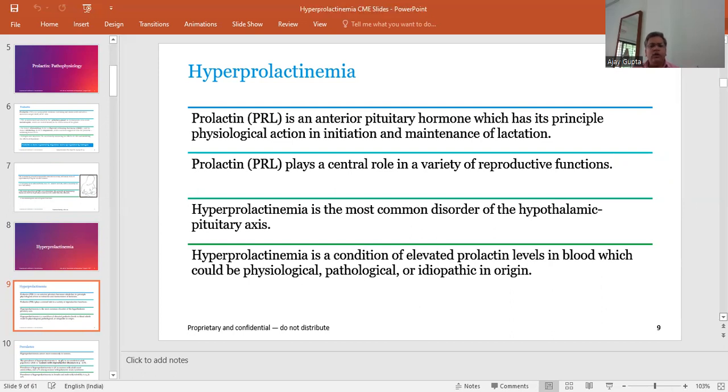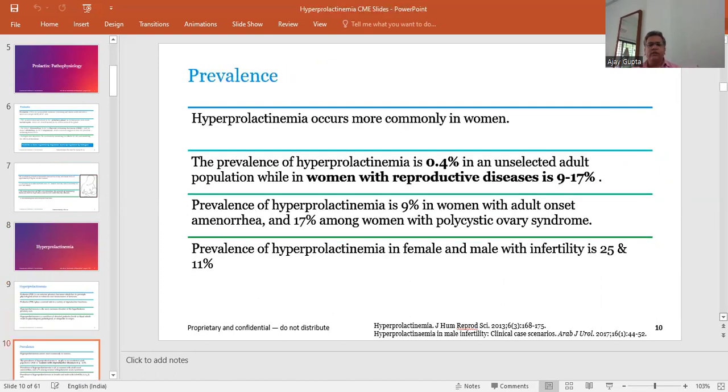The elevation could be physiological, like during pregnancy. There are various stimuli which cause an increase in the prolactin level, like sexual stimulus or handling of the breast, which also cause physiological elevation of the prolactin level. There are various pathological conditions which also cause elevation of the prolactin level, or it may be idiopathic in nature. There are various drugs which also cause elevation of the prolactin level, with the important drugs including domperidone and various antipsychotic drugs.